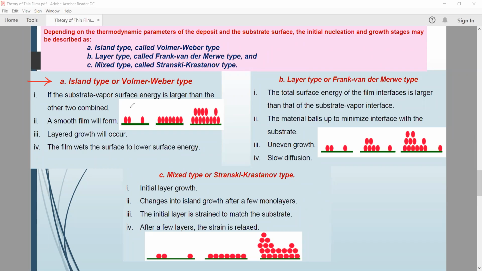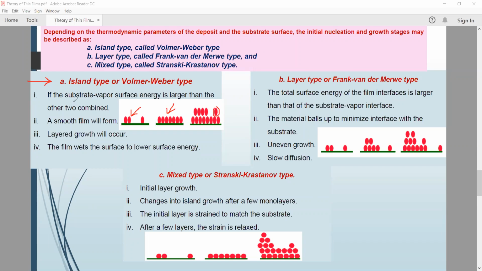This is the first stage. This is the second stage. There are nuclei, and the nuclei are attracted towards each other, and in the second stage they are very closely compacted or very closely attached with each other. Now after that, what will happen? The grown nuclei are formed, and grown nuclei means another growth has started.